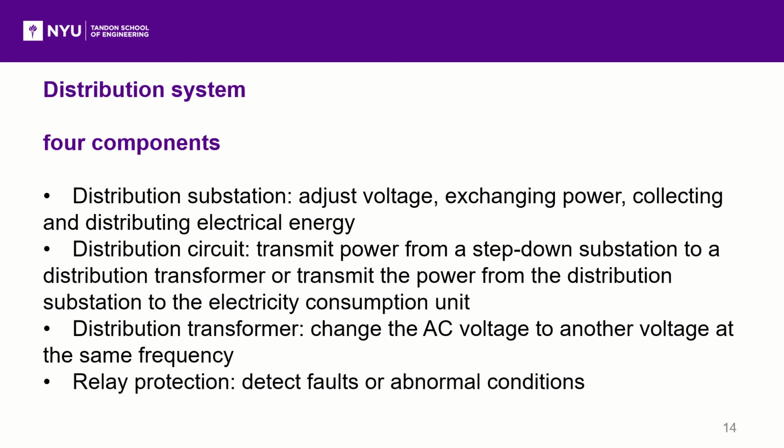The last subsystem is the distribution system. It is directly connected to the user in the power system and distributes power to every electricity user. As a subsystem, it has four components, which are distribution substation, distribution circuit, distribution transformer, and relay protection.